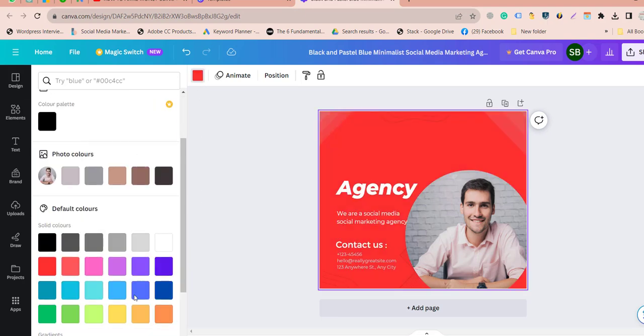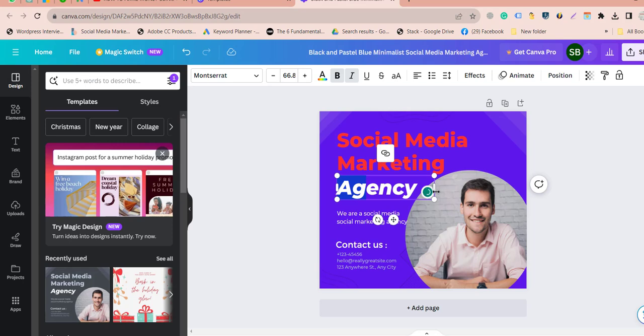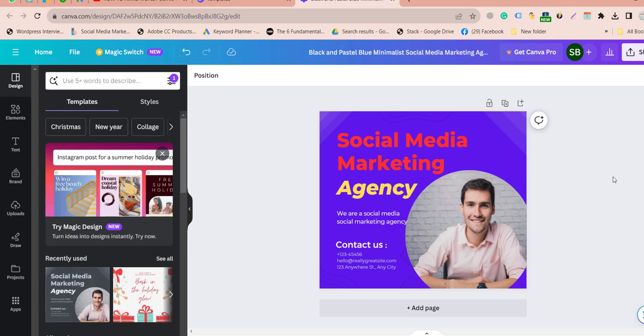Okay, not this, but yeah, I think this. Wow. Okay, so this is a word that I also want to change, and I want to give this a color of yellow. Yeah. So now you can see I pick a post, I pick a template.